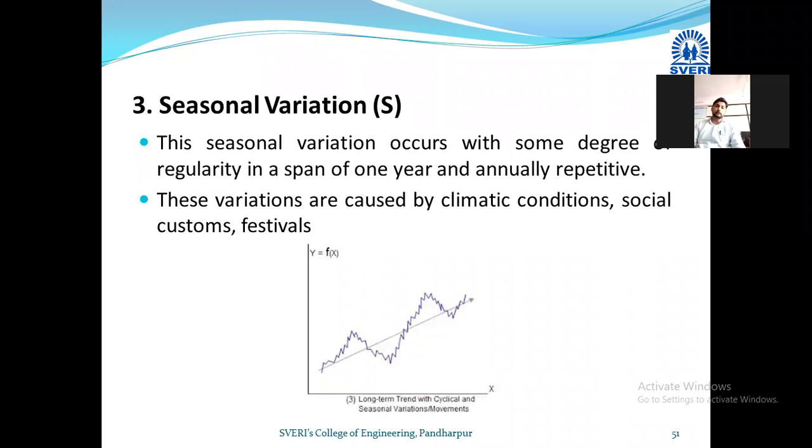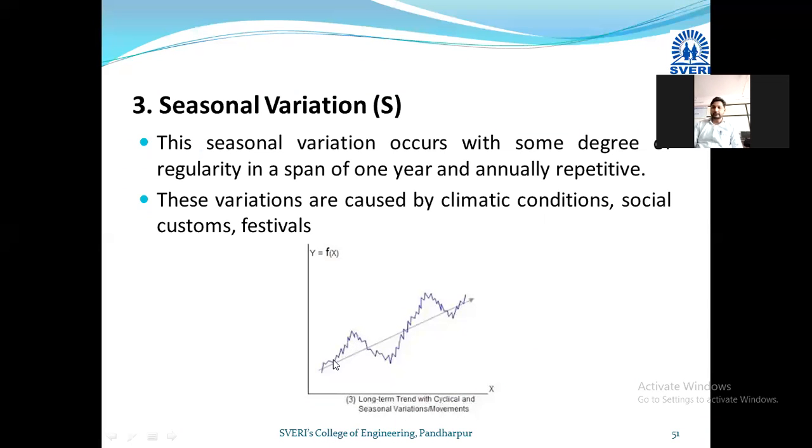Now, the third point we have also discussed is the seasonal variation. I have given some examples: what happens during the Diwali season, during the Dussehra season, what happens to air conditioning demand during the winter season, and what happens to air conditioning demand during the summer season. Initially we discussed the trend, which is positive, no issue. The cyclic fluctuation is also there for a smaller time frame, but these are in-between fluctuations on that particular trend line.